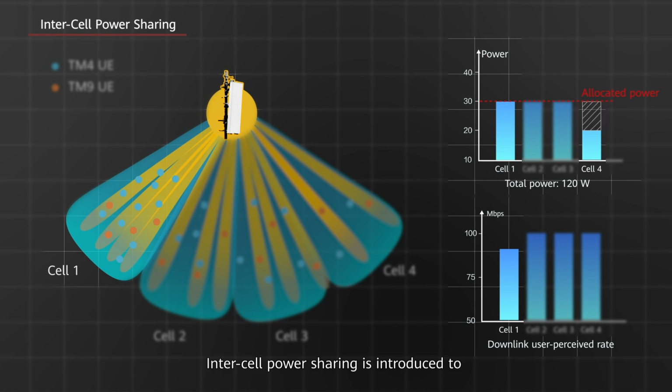Inter-cell power sharing is introduced to intelligent beam scheduling to address this issue. It enables multiple cells in a sector split group to share the transmit power of data channels. Cell 4 can share the remaining power with cell 1, increasing the downlink user perceived rate of cell 1.